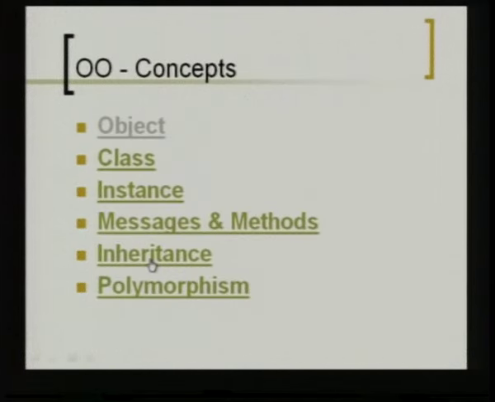Next, we move on to these concepts of inheritance and polymorphism. Now, here we will be seeing only the basic features of what is inheritance and what is polymorphism, because in inheritance you have different kinds and in polymorphism you have different implementations. So, just an overview of what is inheritance and polymorphism in OOP. Now, inheritance holds the same meaning as it does in the English language. Inheriting is when we get some properties or some features from someone else. Like children inherit the features of their parents, the qualities of their parents, the property of their parents.